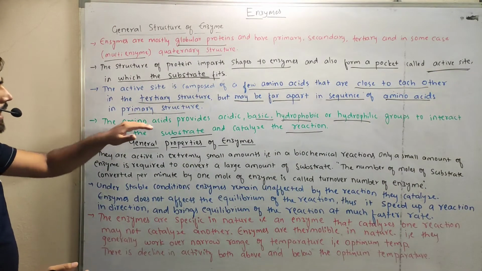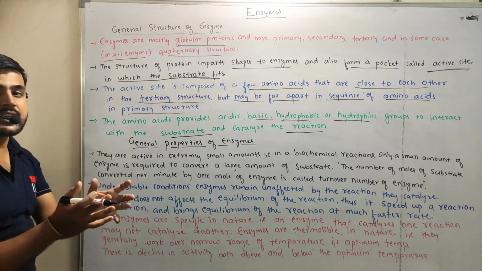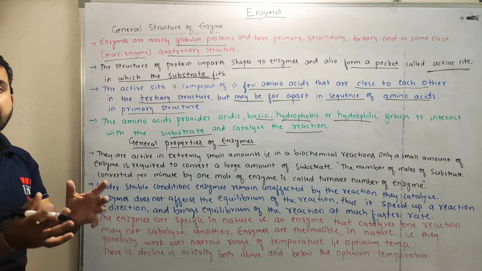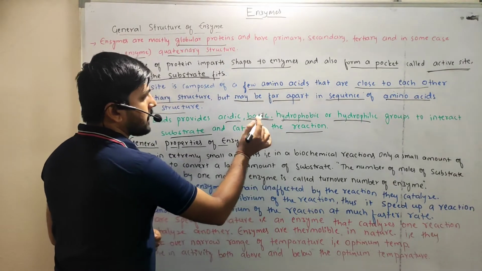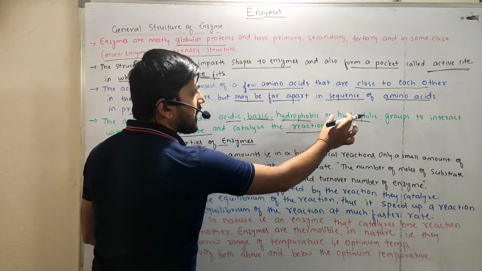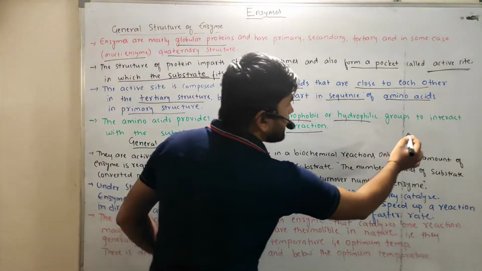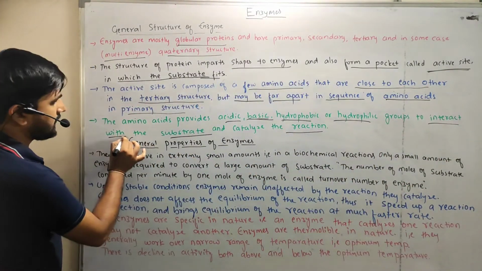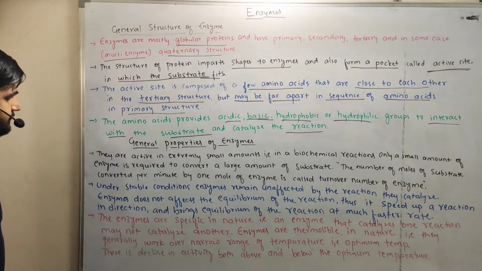So those amino acids which are present in the catalytic site or the active site will provide acidic, basic, hydrophobic or hydrophilic groups to interact with the substrate and catalyze the reaction.